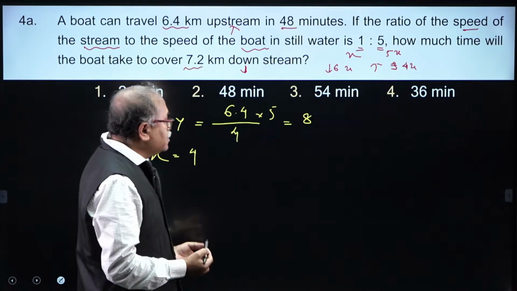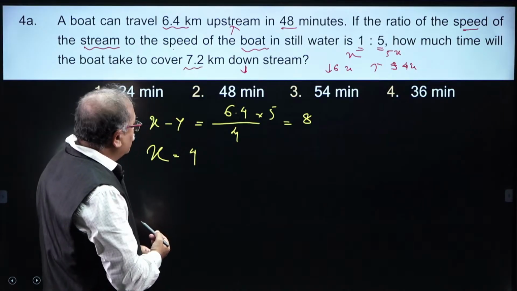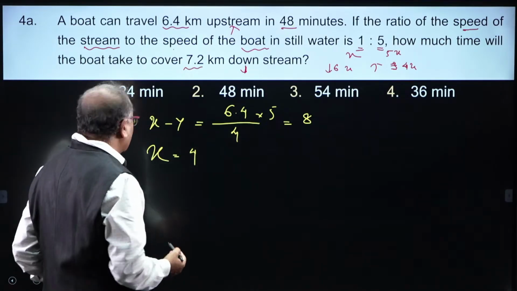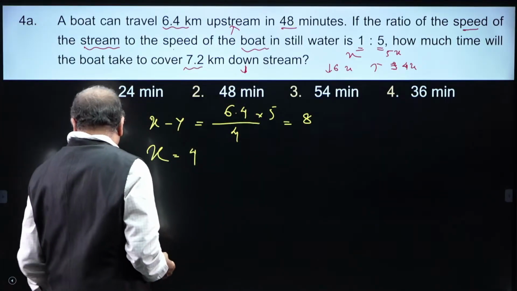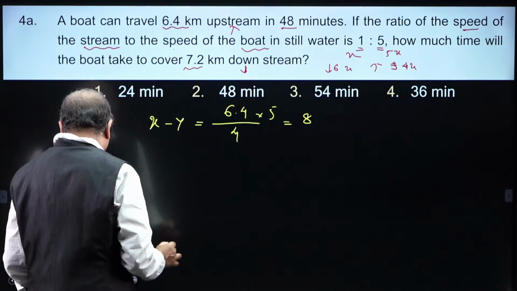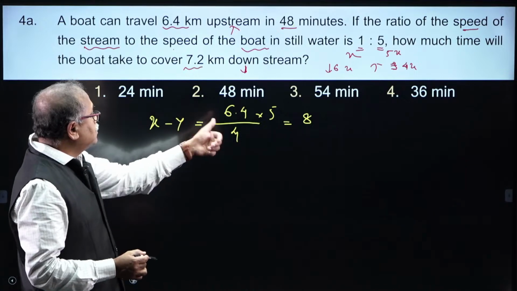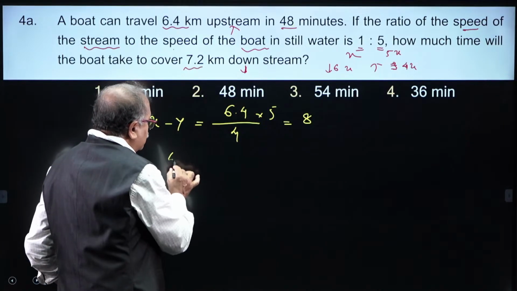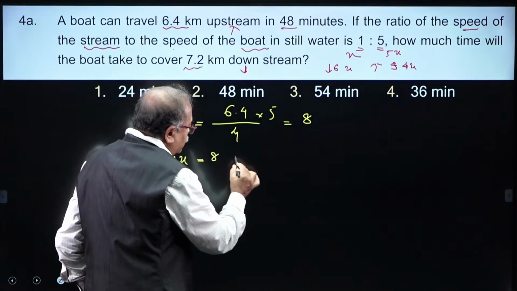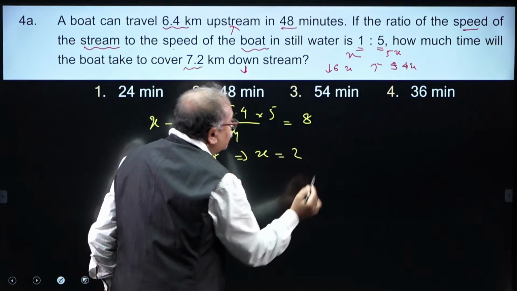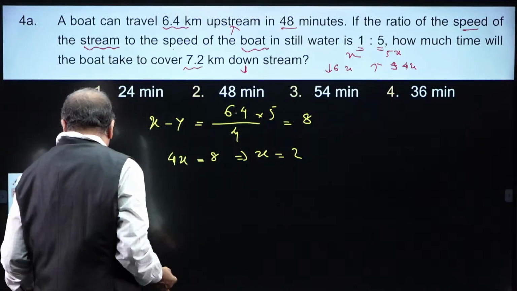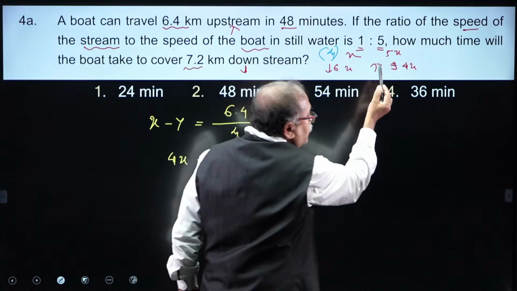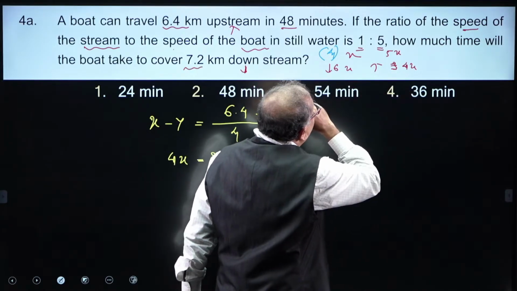Capital X you can consider, which is equal to not 4, that is 2. Okay. Just let me clear this one. So, that is 8. So, 4x is equal to 8, therefore, x is equal to 2. Then these speeds are, this is 4 and this is 4, 5, that comes 20 I think.